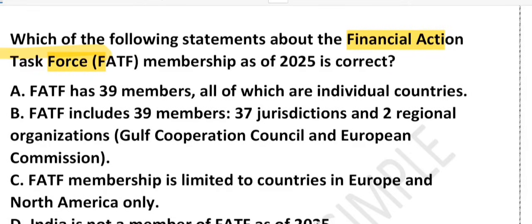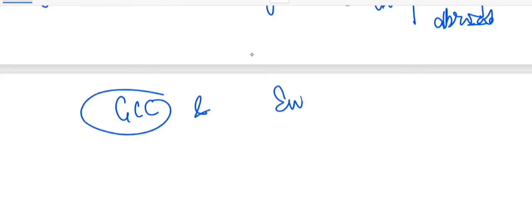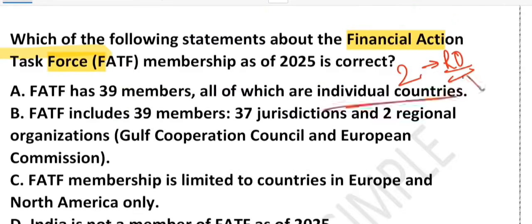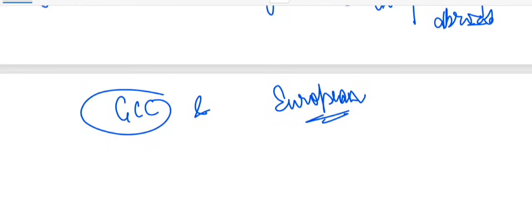If you look at option A, it says that there are 39 members and all are countries. It sounds close, but it is wrong, right? Because FATF has 39 members, but 2 of them are regional organizations. Let me give you the names: GCC and the European Commission. They are regional organizations, not countries. Some are regional organizations like GCC and European Commission, right? They are not countries.